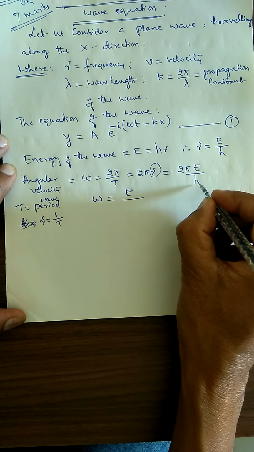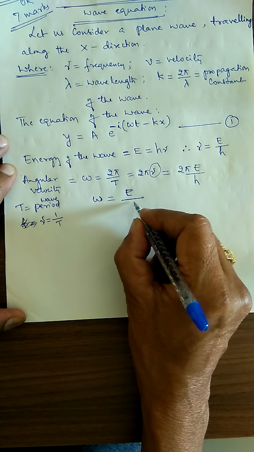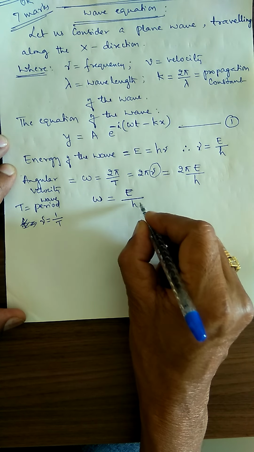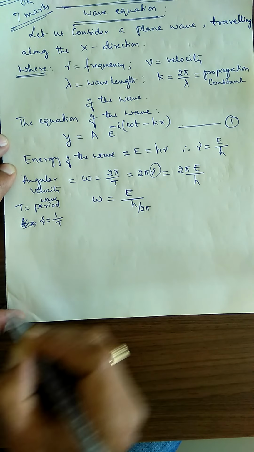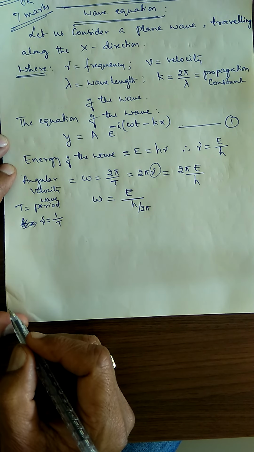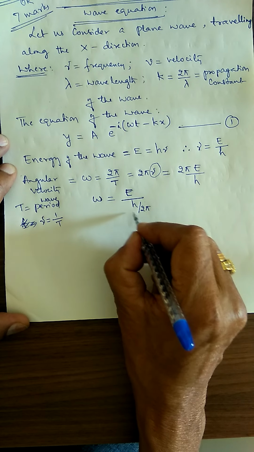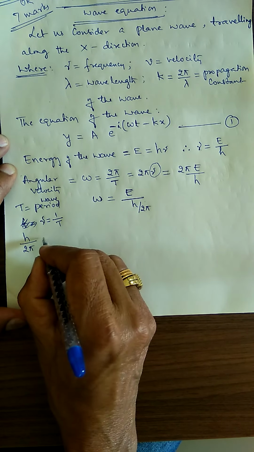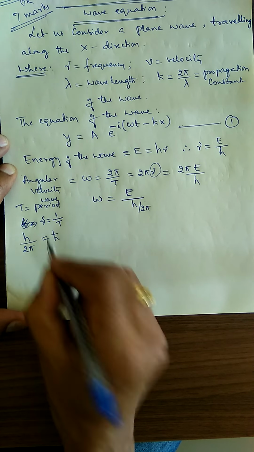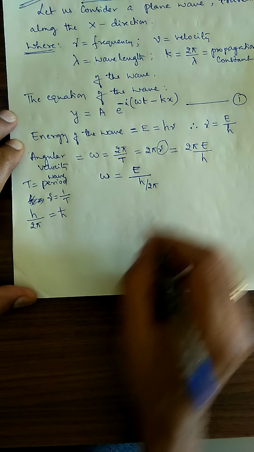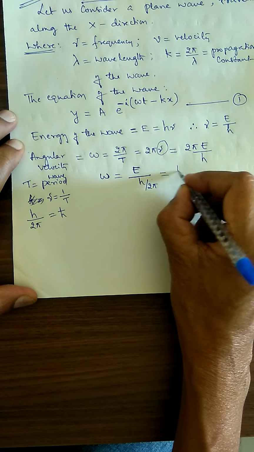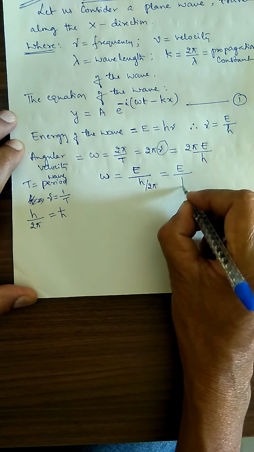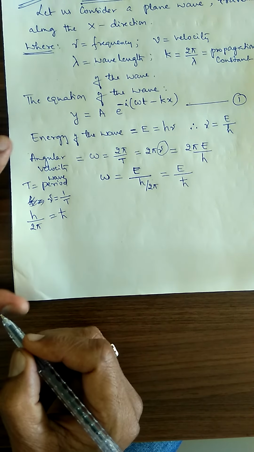I can write h divided by 2 pi, where h divided by 2 pi is taken as h cross. Therefore, omega is equal to E divided by h cross.